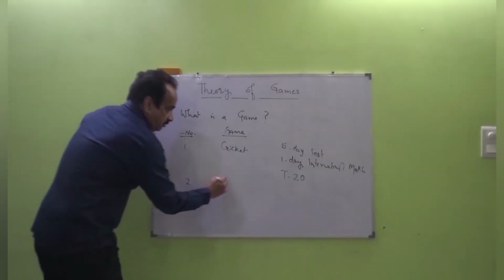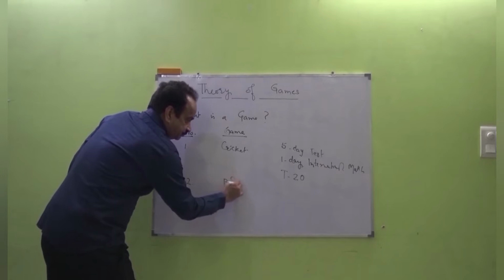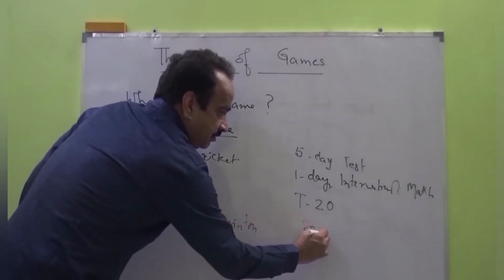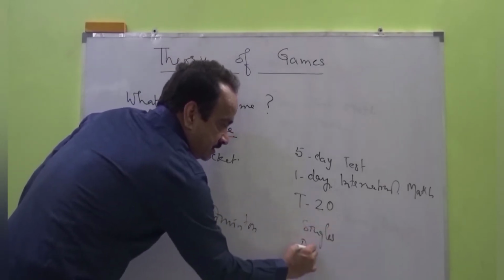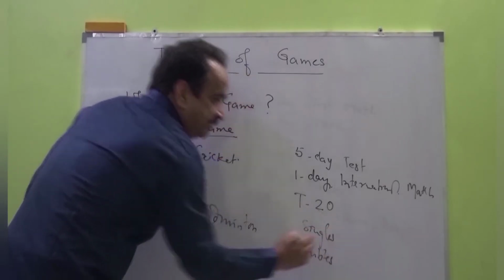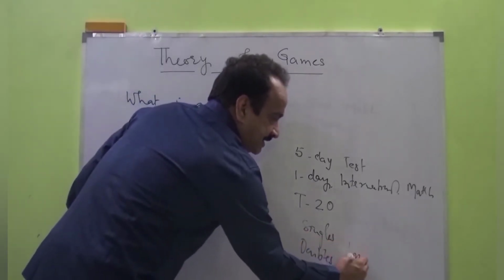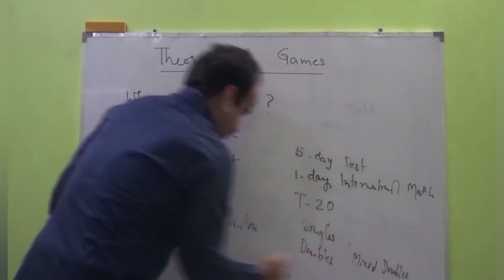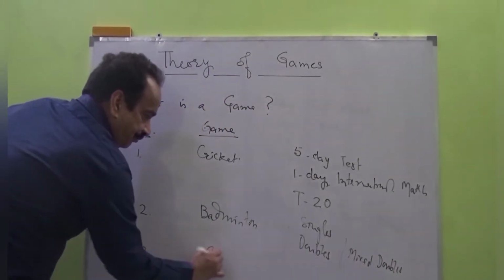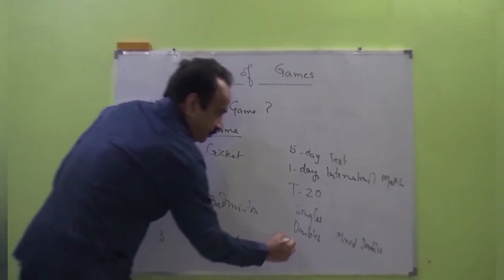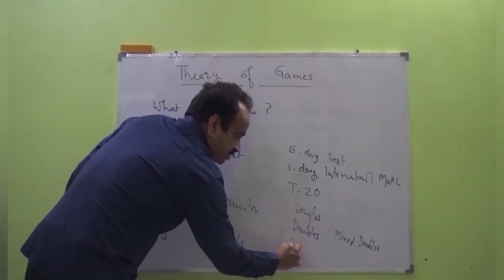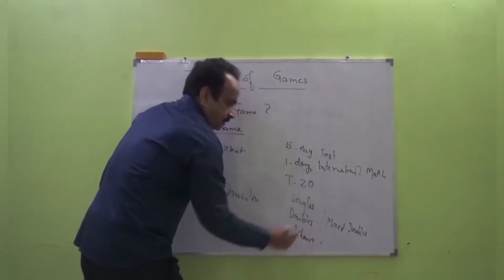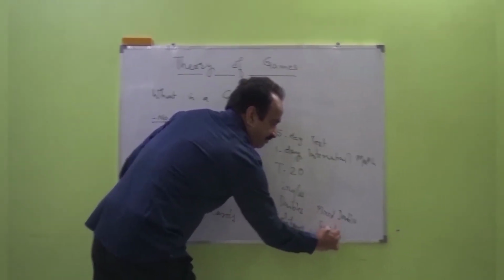In badminton, we had singles. Thereafter, it's again being modified into doubles, mixed doubles, etc. And in cards, we had solitaire, sweep, and bluff.